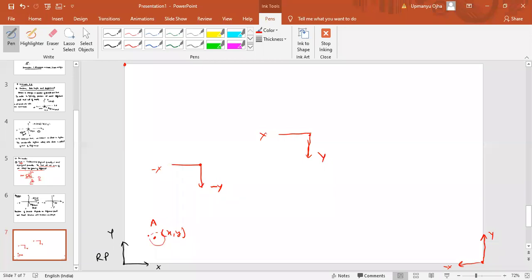Answer will also change. Yes, that is correct. Your answer will also change if you change the reference point. So in the question itself, they will give us the reference point. Then your answer will not change in that case. Okay, fine. I hope you understand the reference point. What is the position of the particle?